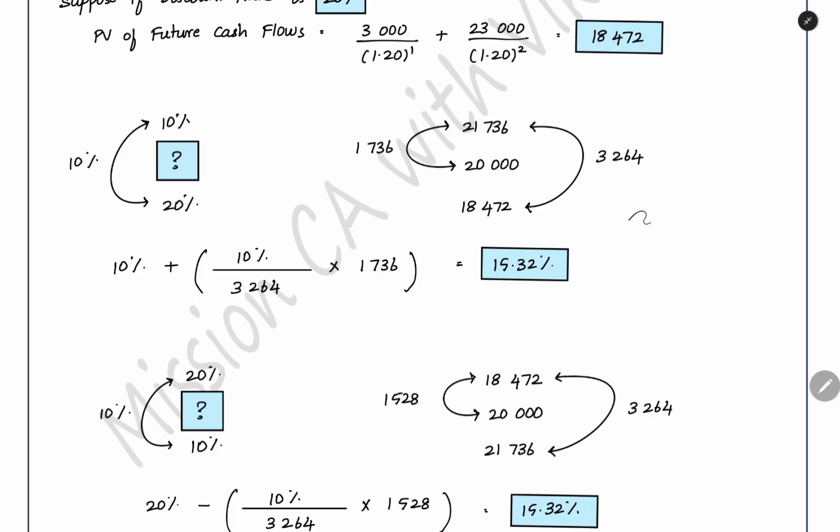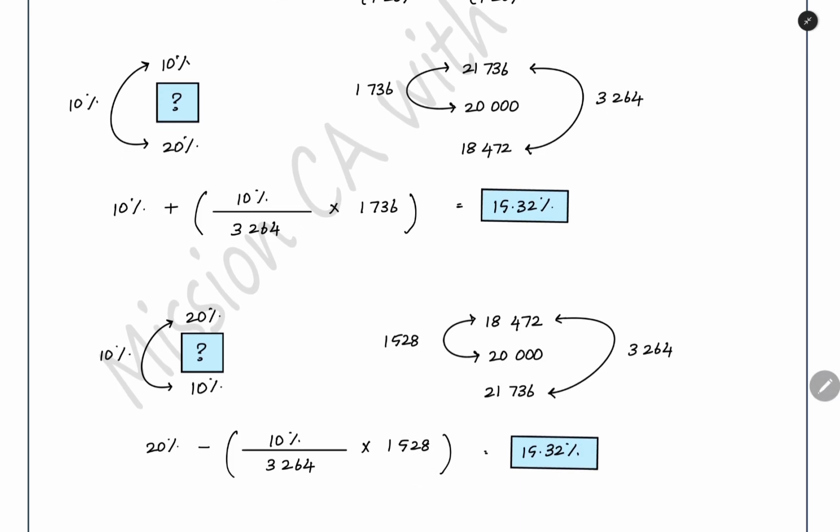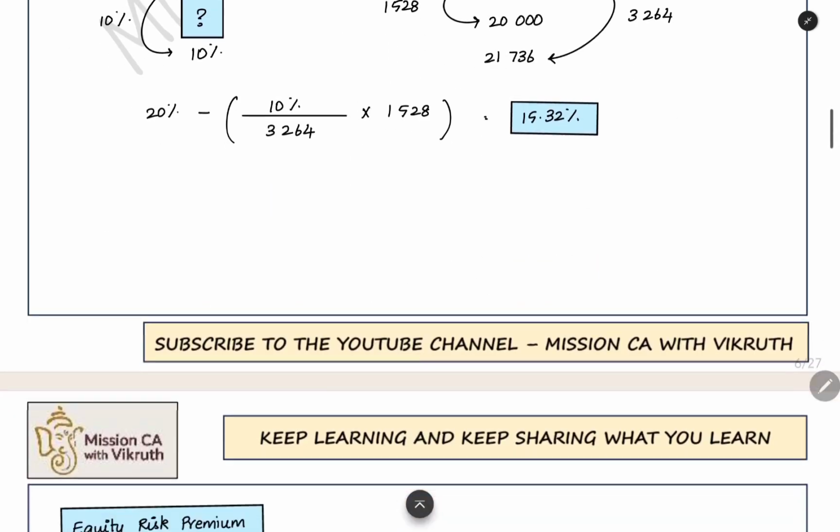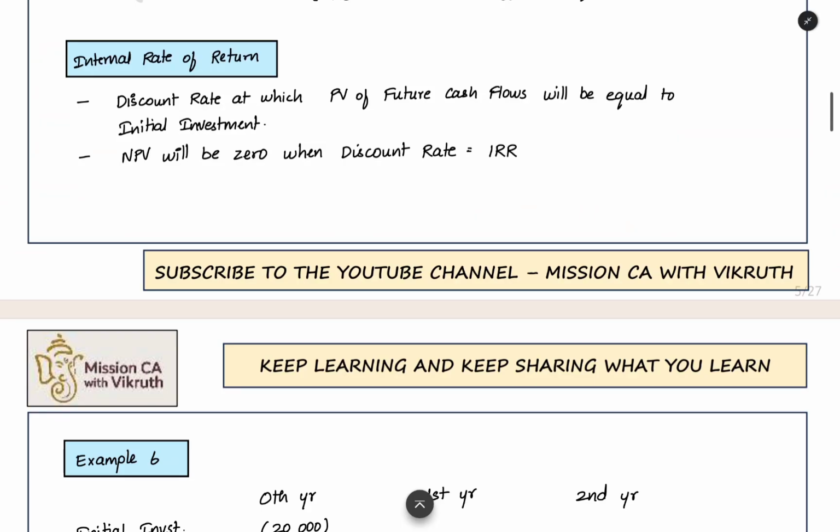But when you are using closer percentages, when you are using 14 and then 16 and calculating the IRR using interpolation, you will get exactly 15. And then when you use things like 13 and 17, the gap is increasing, so the accuracy will also get reduced. So you have to use two close rate percentages for interpolation. Only then you will get the most accurate IRR. In examination, you have to try to keep the difference between the 2 rates as 4 or 5%. The interval should be either 4 or 5%. Only then you will get the answer that is close to the suggested answer. So that's all about the calculation of internal rate of return.